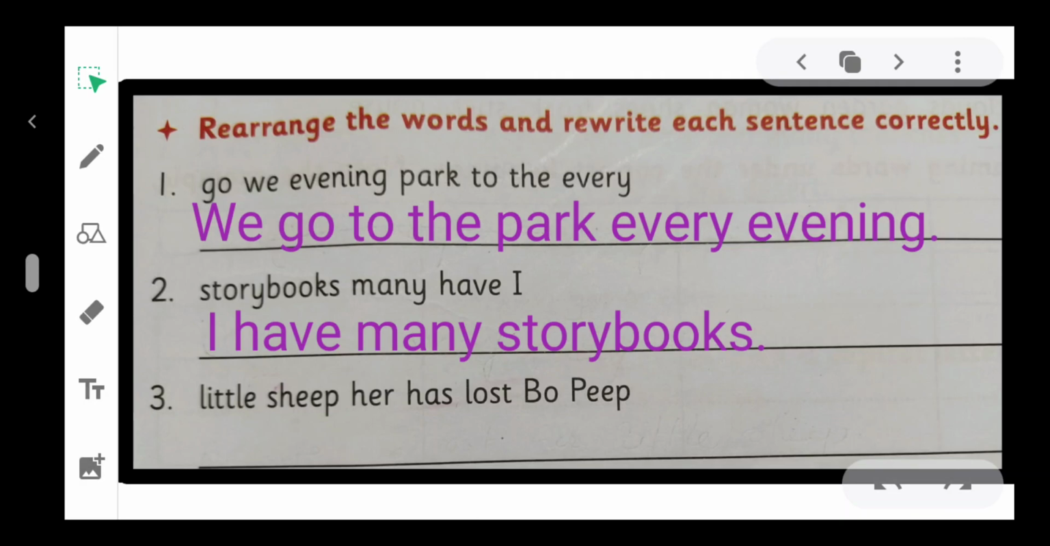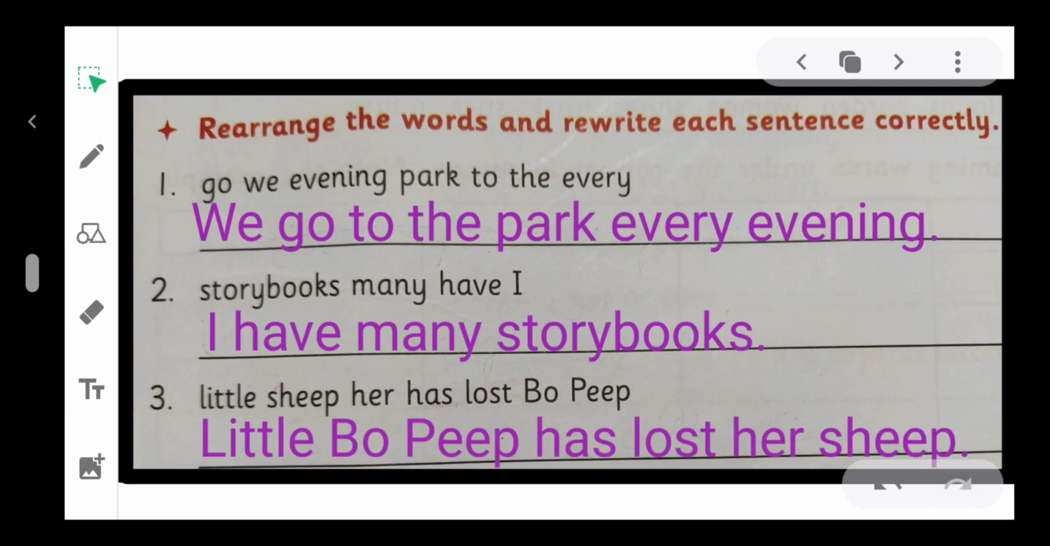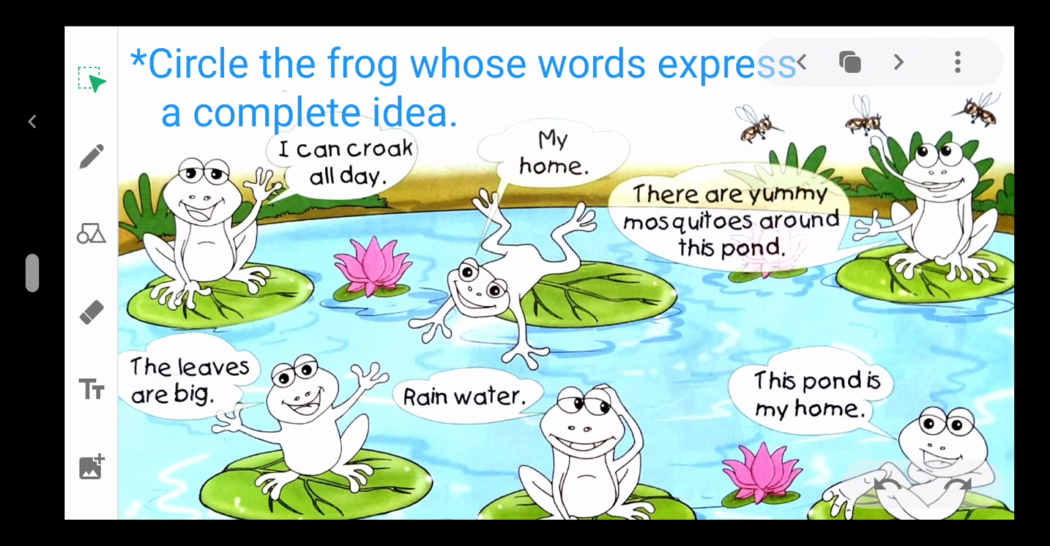Next, number 3. Little sheep her has lost Bo Peep. Listen again. Little sheep her has lost Bo Peep. Does it make any sense to you? No. The answer will be: Little Bo Peep has lost her sheep. Now the sentence makes sense and gives a complete idea. I think each and everyone has understood this exercise.